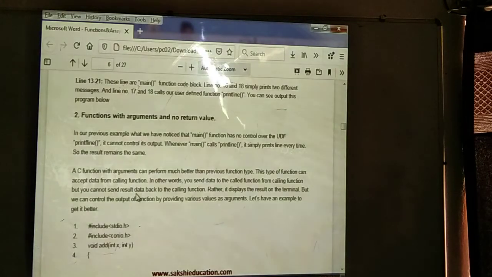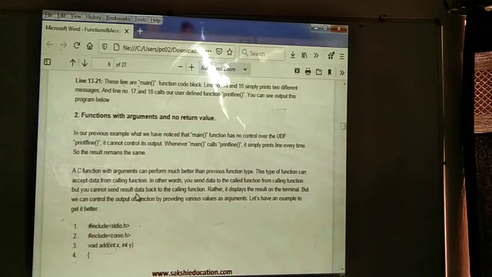Next we can see another type of C function: with arguments and no return value. In our previous example we noticed that the main function has no control over the user defined print line function we are displaying. It cannot control the output, and here we are not returning any value either. Whenever the main method calls the print line function, it simply prints the line every time. Here we are printing only a line.